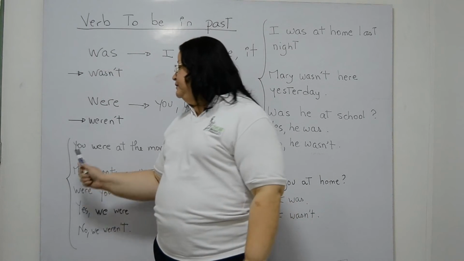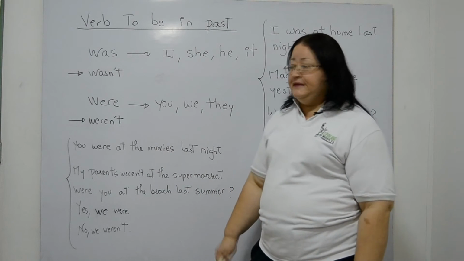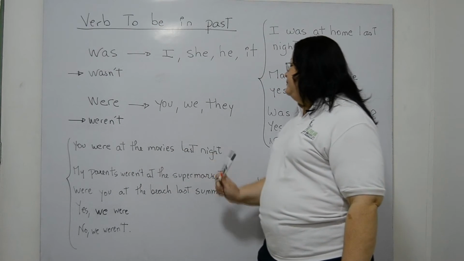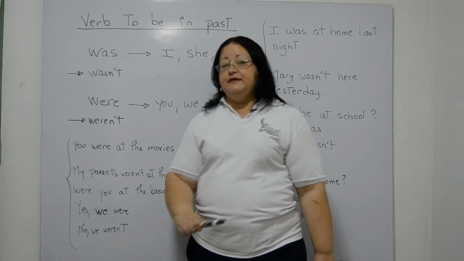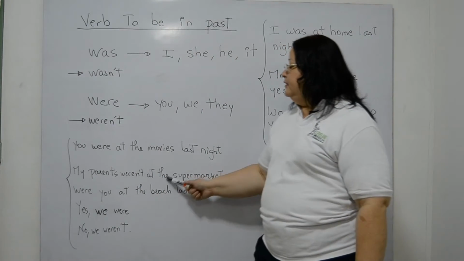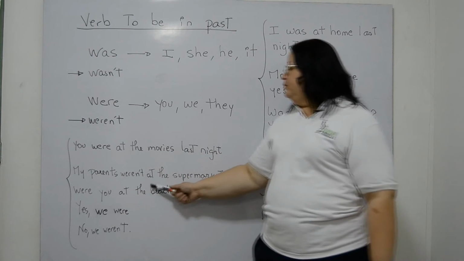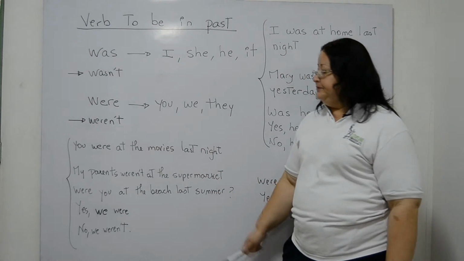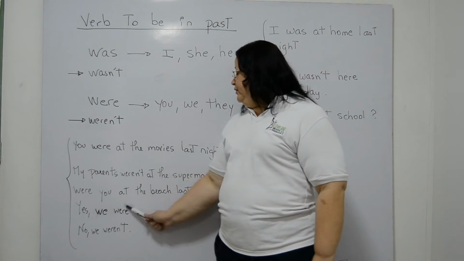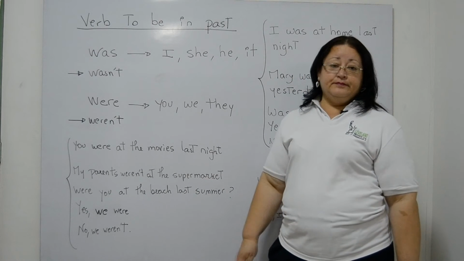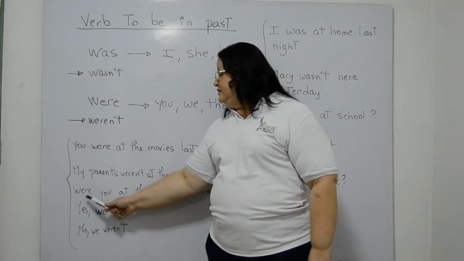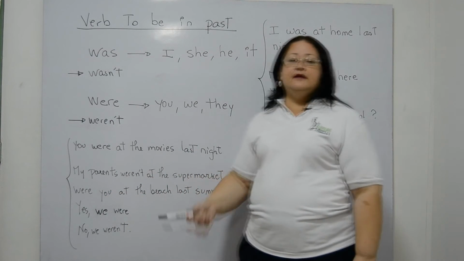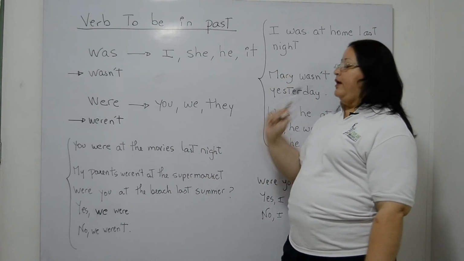Now, the examples with were. Affirmative sentence. You were at the movies last night. Remember always that this you can be singular or plural. Negative sentence. My parents weren't at the supermarket. Question. Were you at the beach last summer? To ask a question with were, you invert the position, were at the beginning, like I said before with was.